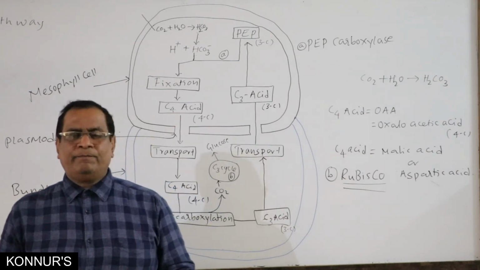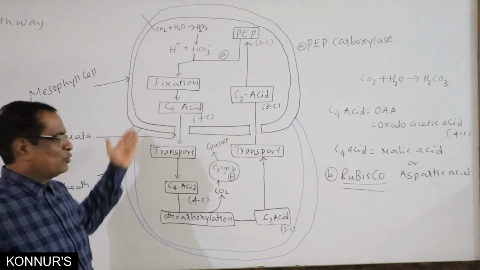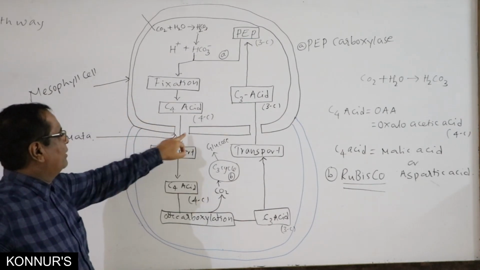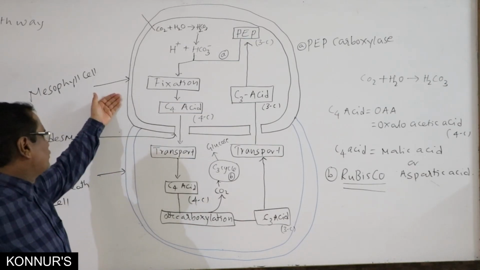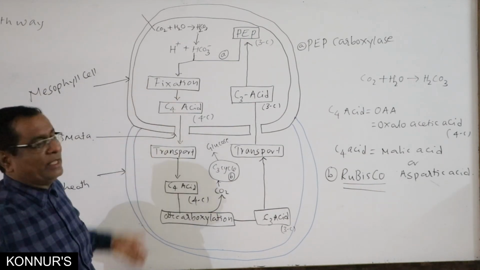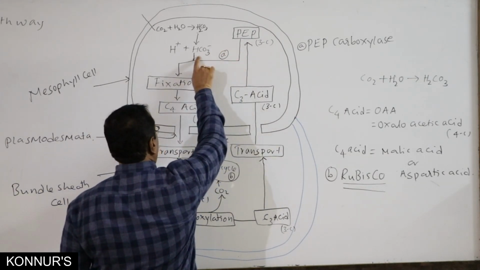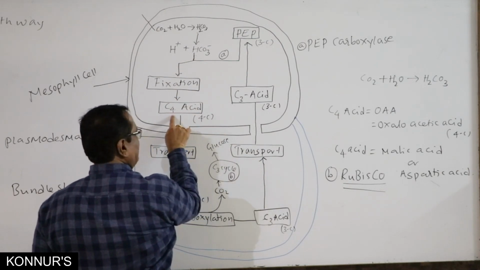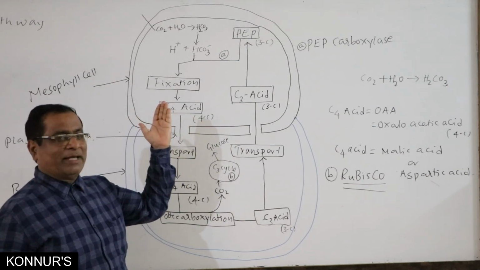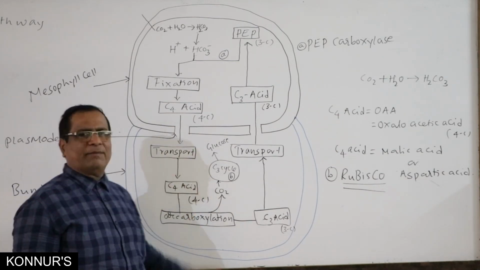And remember, many questions can be asked. Here, even coding and decoding can be done. This is the mesophyll cell, and this is the bundle sheath cell. Here A, B, C can be quoted. A is mesophyll cell, B is plasmodesmata, C is bundle sheath cell. Even here they can make coding: PEP, A, HCO3, B, C, C4 acid. A is phosphoenol pyruvic acid, B is HCO3 minus, and C is C4 acid. Like that they can make the question.